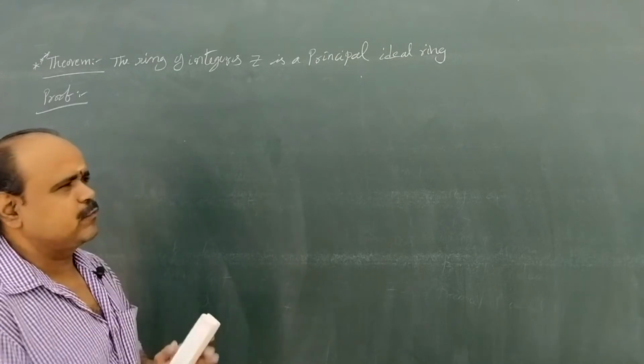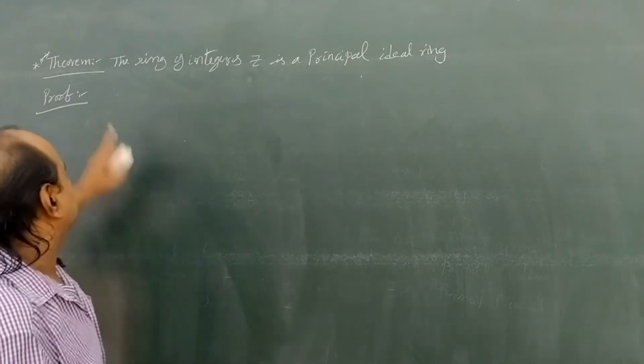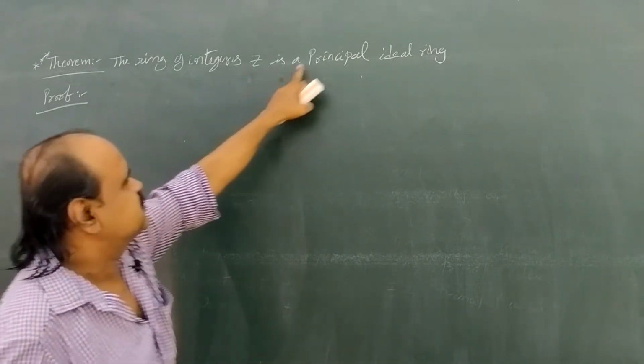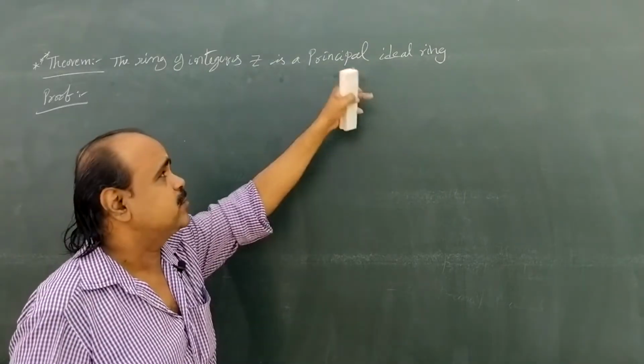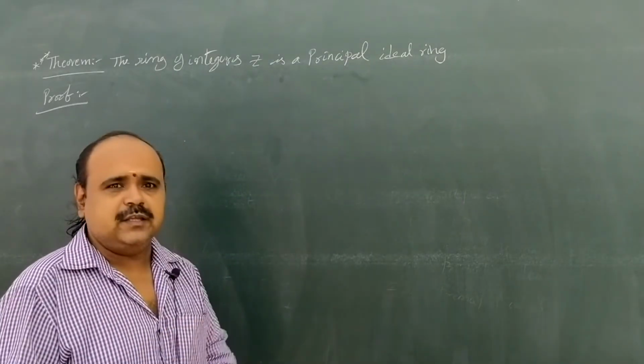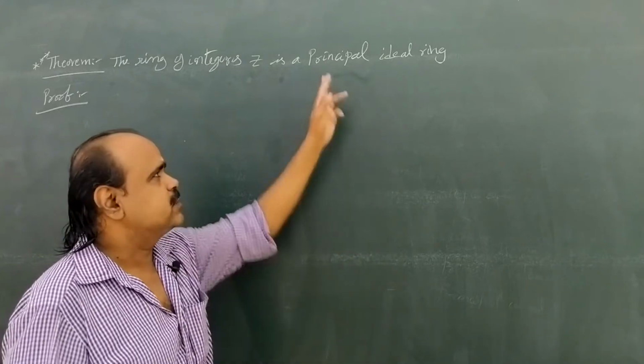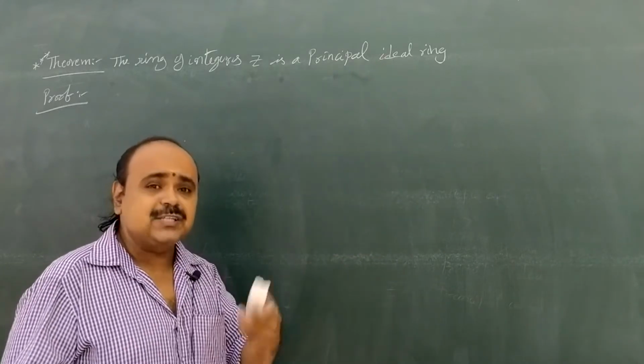Now I am explaining the entire proof in brief. The theorem statement: the ring of integers Z is a principal ideal ring. What is the definition of a principal ideal ring? In a ring, if every ideal is a principal ideal, then it is a principal ideal ring. What is a principal ideal?